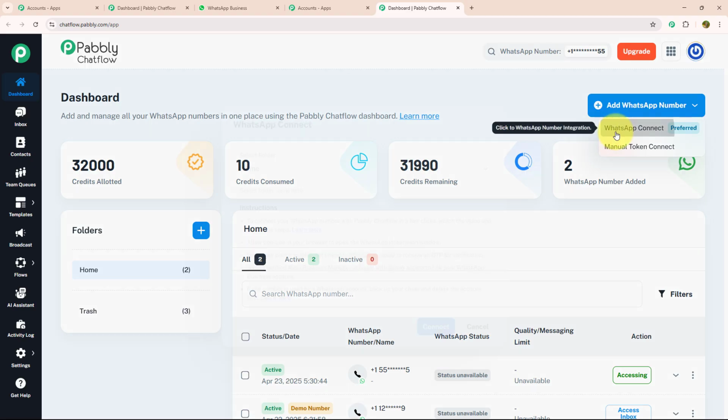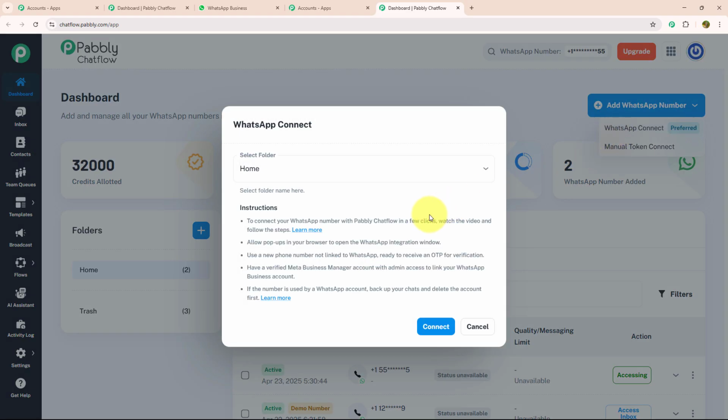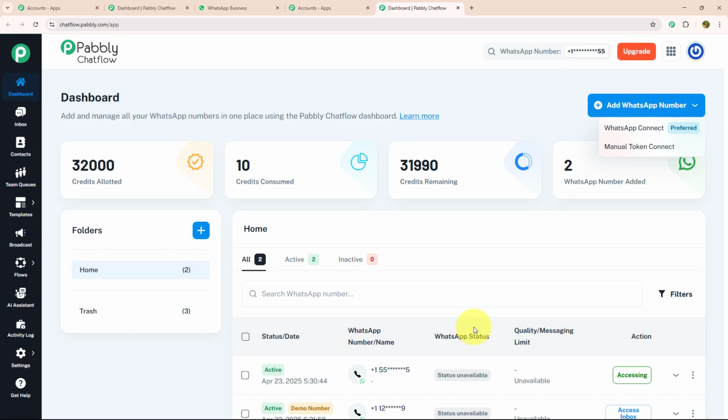But in WhatsApp Connect, you just need to verify Meta Business Manager account and link your WhatsApp business account with it. Not only that, there are many more features on dashboard. Let's see each feature individually.